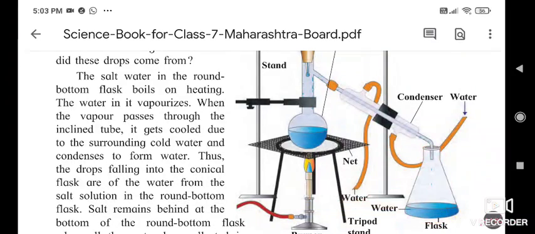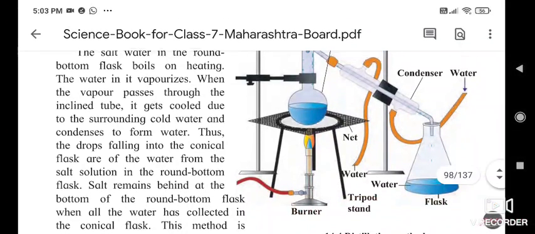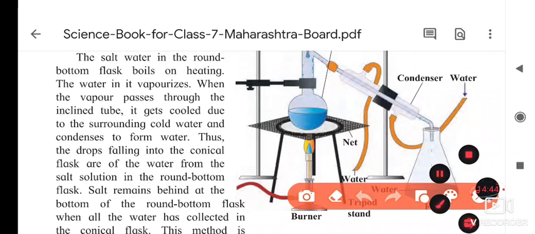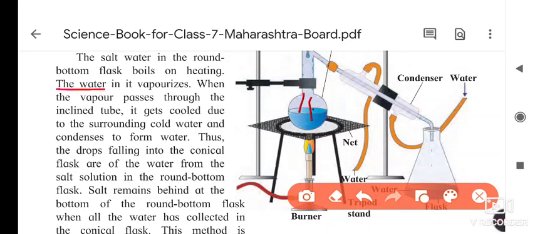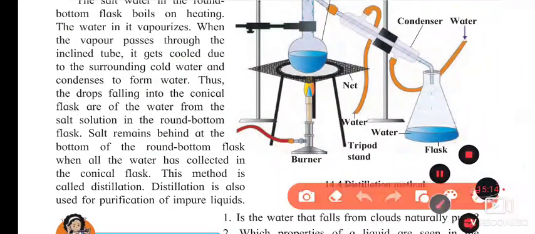Here after some time the drops of water are falling inside it. Then the salt water in the round bottom flask boils. The salty water starts boiling on heating. The water in it vaporizes. When the water passes through this condenser, due to the cold temperature, the water turns into water drops. So the water vapors pass through the inclined tube. It gets cooled due to the surrounding cold water and condenses, and it forms water, and those water drops fall into the conical flask.